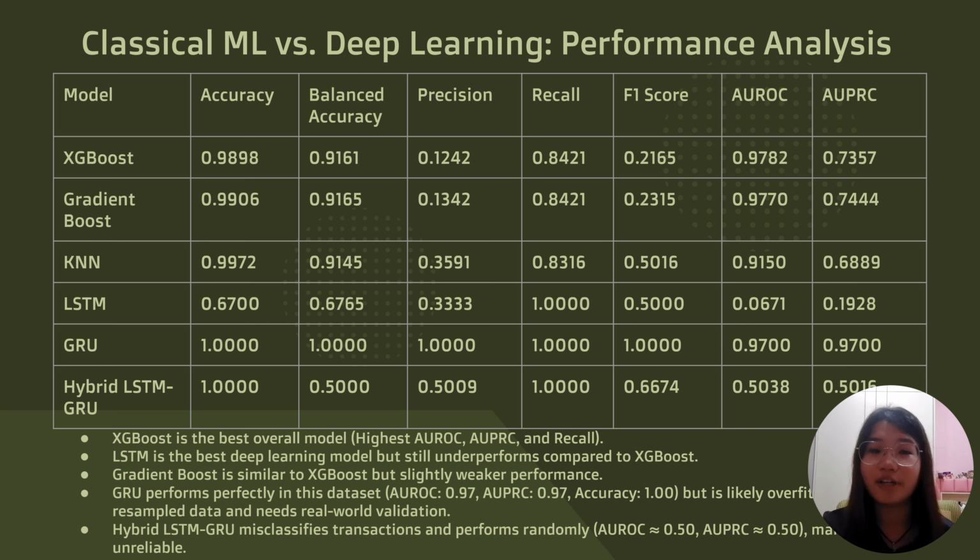LSTM has poor fraud ranking, AUROC 0.067, despite high recall, while the hybrid performs at random, AUROC 0.5, thus making it completely unreliable. So, the final verdict is that XGBoost is the most practical and reliable fraud detection model. GRU shows promise but requires real-world testing on imbalanced data. LSTM and hybrid models are thus unsuitable due to the weak fraud ranking and unreliable performance.